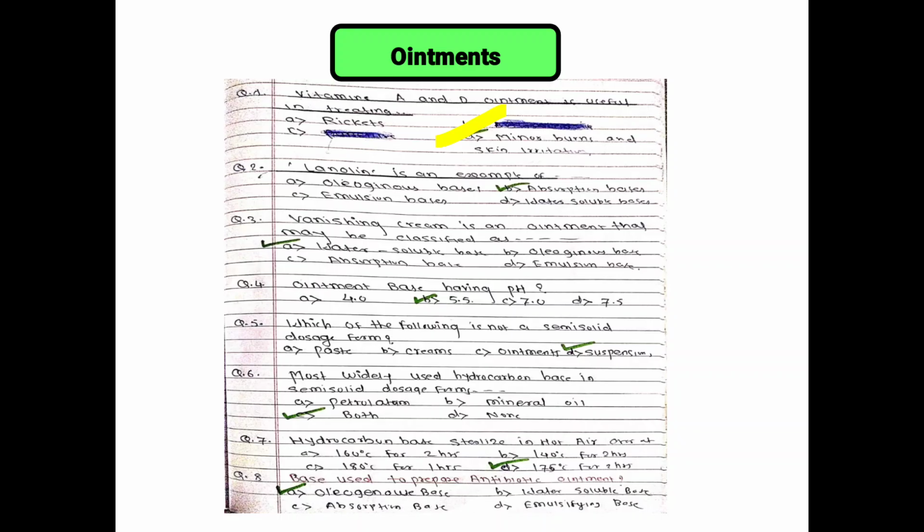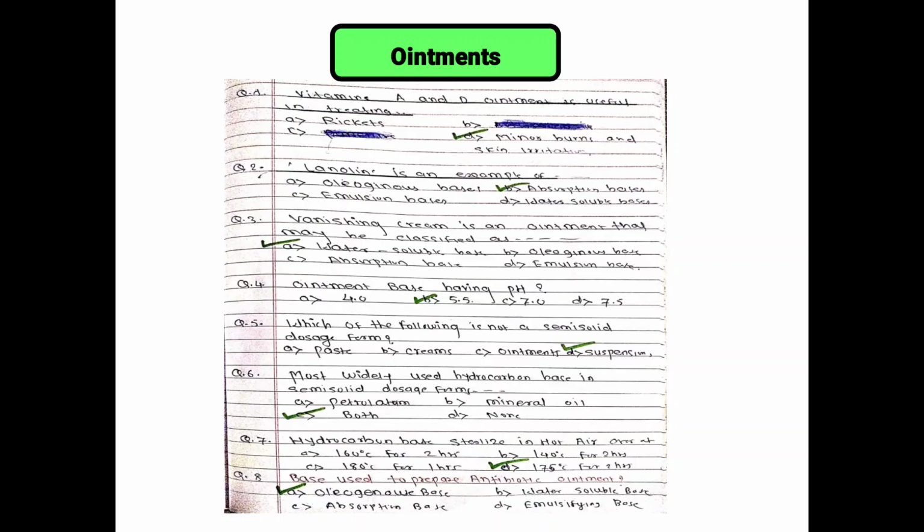Rickets. So the vitamin A and D ointment is useful in the treatment. So you have to also check or read in the book.